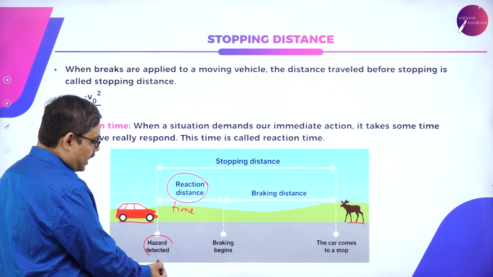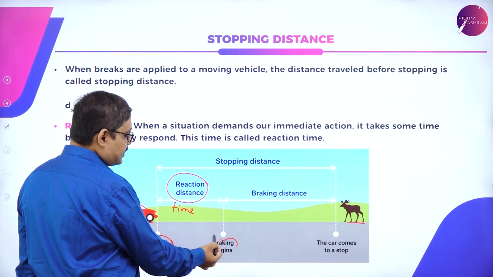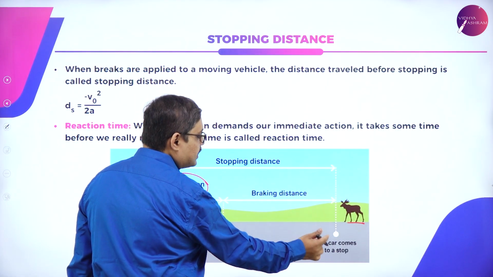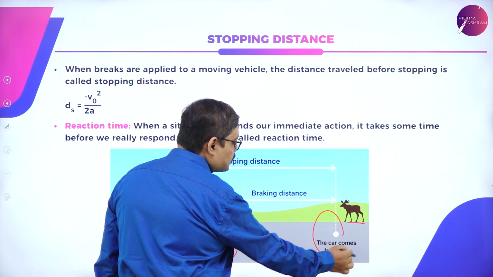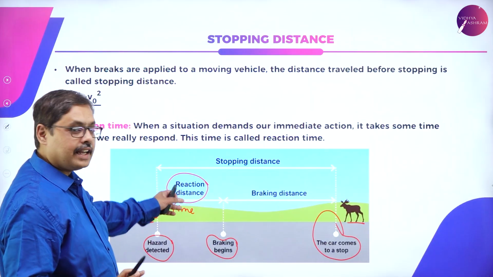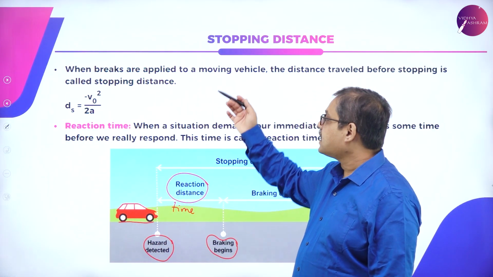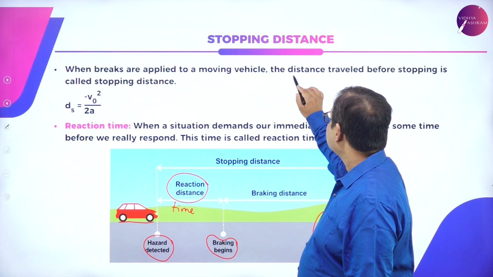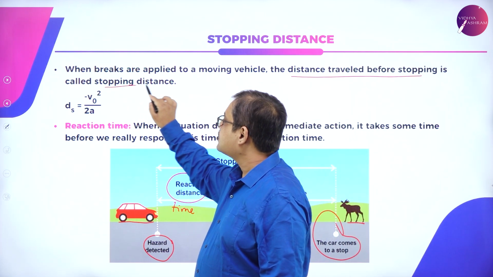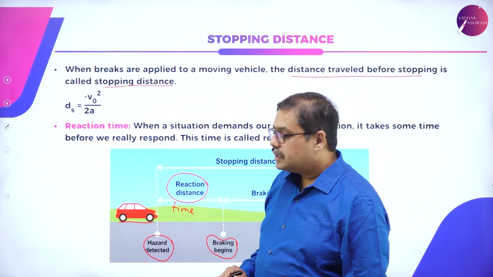You detect the hazard or the obstacle here. You apply the brake. After some time, the braking begins. The vehicle will move a certain distance and then ultimately stop. The car stops at this point. So this is called the braking distance and the reaction time. Okay, let us check. When brakes are applied to a moving vehicle, the distance traveled before it stops is called the stopping distance. Whatever distance it travels before it actually stops is the stopping distance.